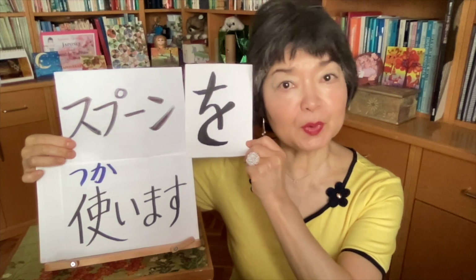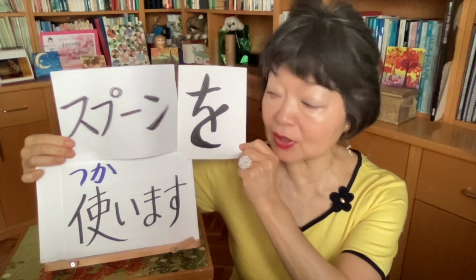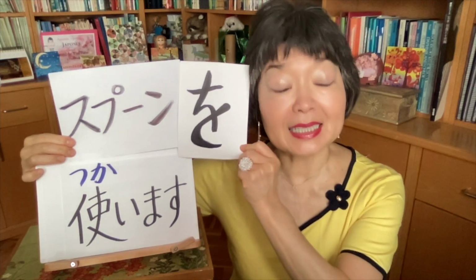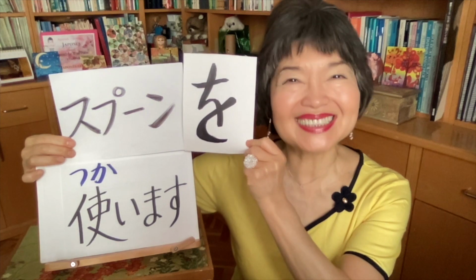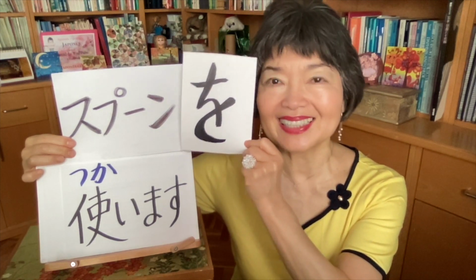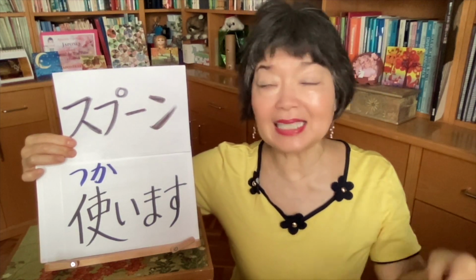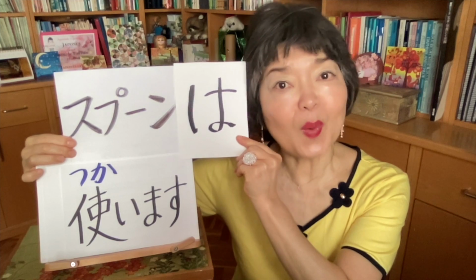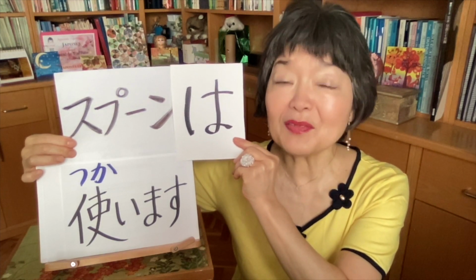Maybe you think スプーンを使います。Yeah, this is correct. Because 使います is a transitive verb. I use what? スプーンを使います, I use a spoon. This is correct. But I used スプーンは使いません in this sentence because this is emphasis.